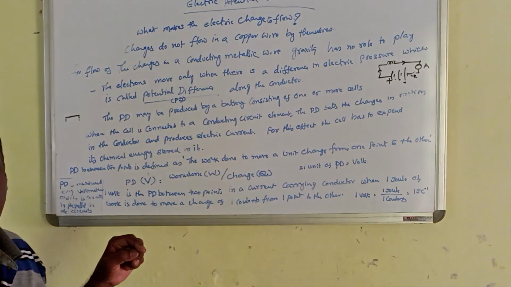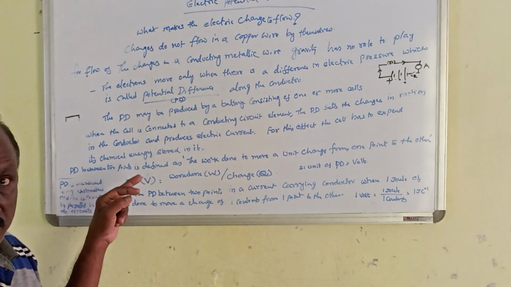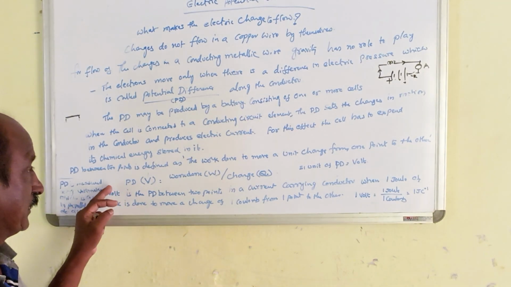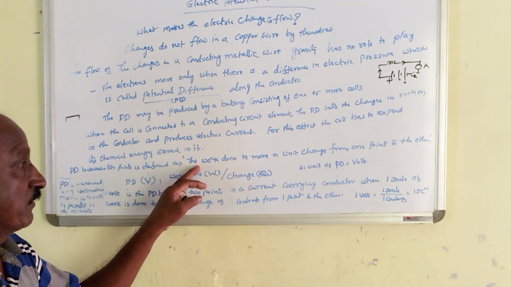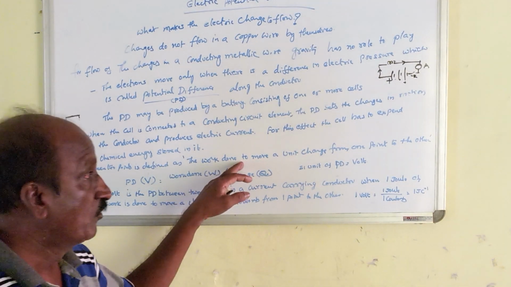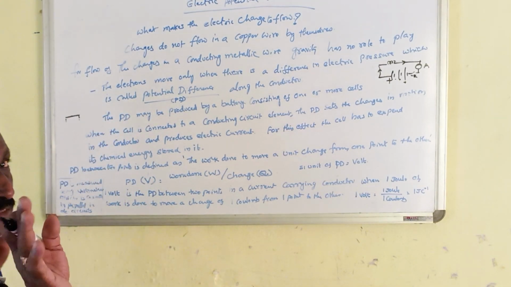From that I want to define the potential difference. So the potential difference by definition says that it is the work done to move a unit charge from one point to the other. I think it is clear for you.